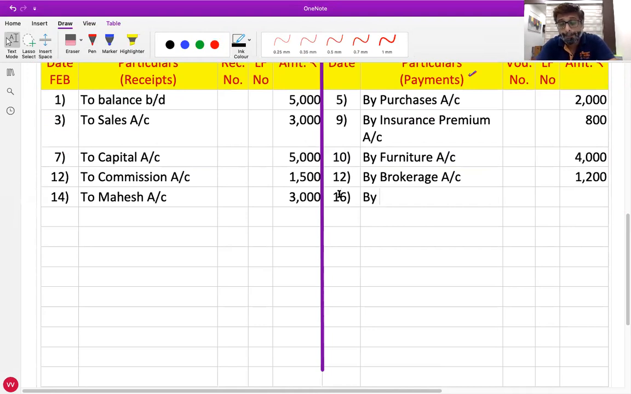By salary account. First is the opposite account, by salary account. What is the amount of salary? 1,000. Then next, again the same date, 16. What is the other account? By freight account. And what is the amount of freight? 200.